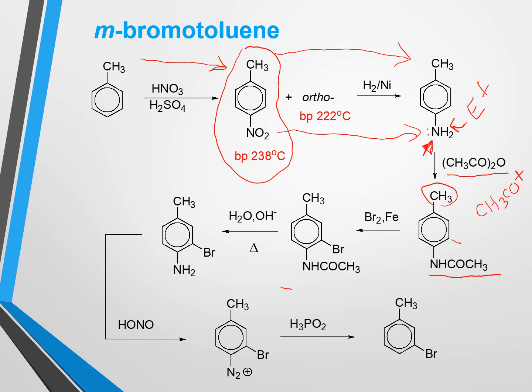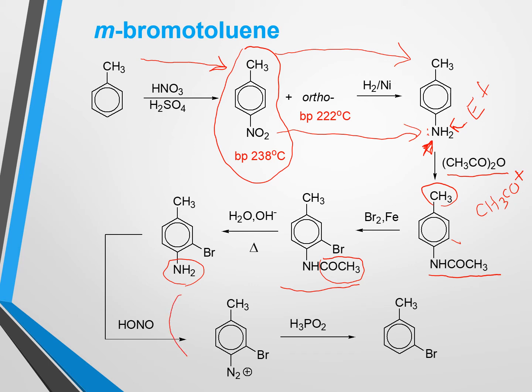So we will get this compound after bromination. After that we have to free this amino group from this acetyl group. For this purpose we can do basic hydrolysis. After basic hydrolysis, this acetyl portion will be removed and the amino group will be free. After that we can go for diazotization reaction, the usual, common reaction, and we know that after diazotization the amino